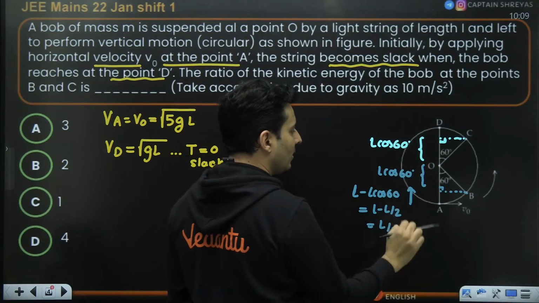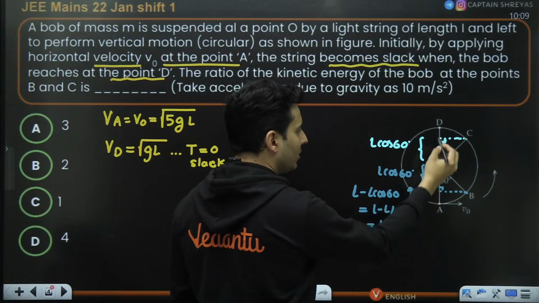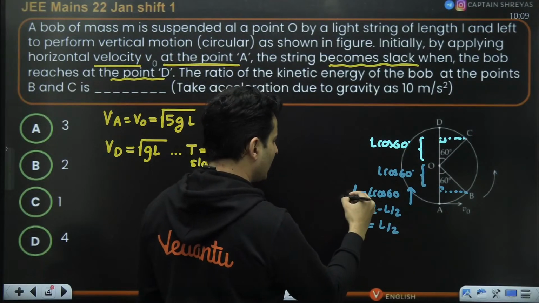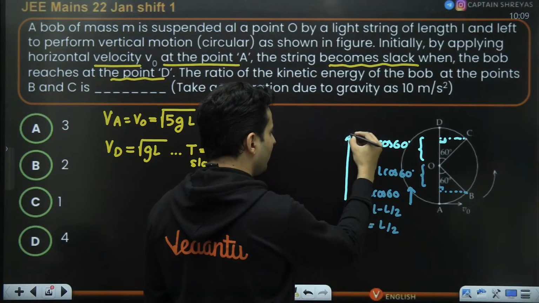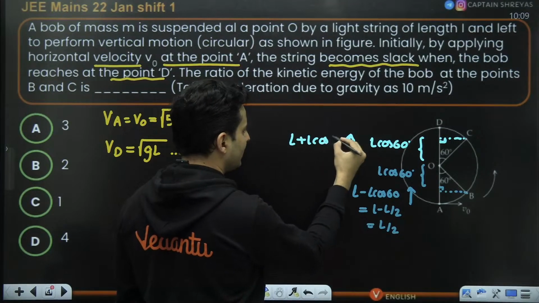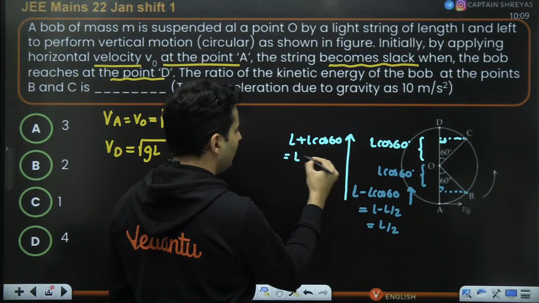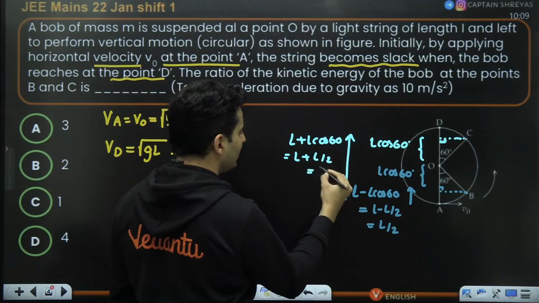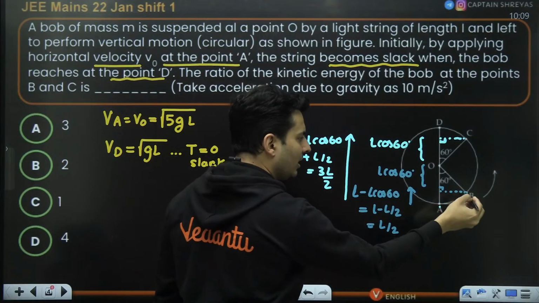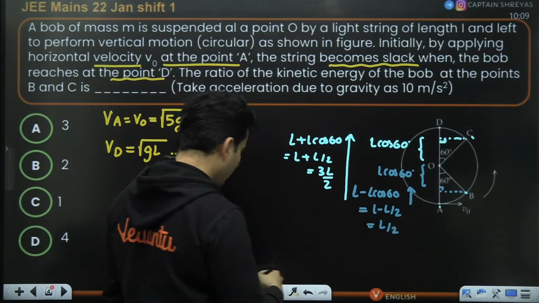Now, if this is L cos 60, from here to here, this much is L, this much is L cos 60. So if you had to really go up by this much amount, that would be L plus L cos 60. So that will be L plus L by 2, which is 3 times L by 2. So now just use energy conservation from here to here, and from here to here, most of your job will be done.